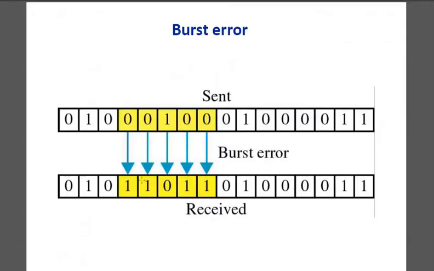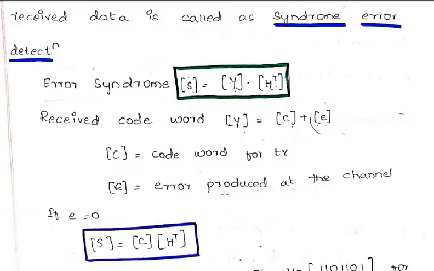So if you go see here, this is the received code word. Whatever the code word is consisting of, it is consisting of your original data. Along with that one, it is also having the errors. Correct? So I am also having the same word. See here, Y is C plus E, delta C plus delta E. That gives your code word from the transmitter, whatever you got, and E is the error produced at the channel. So Y is equal to C plus E.